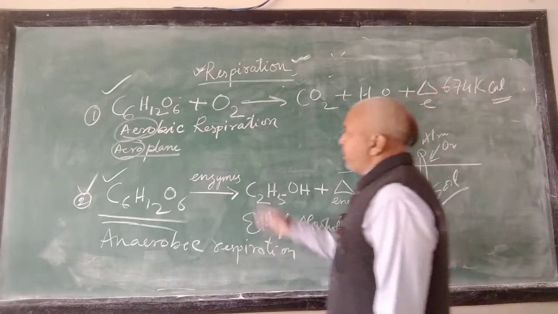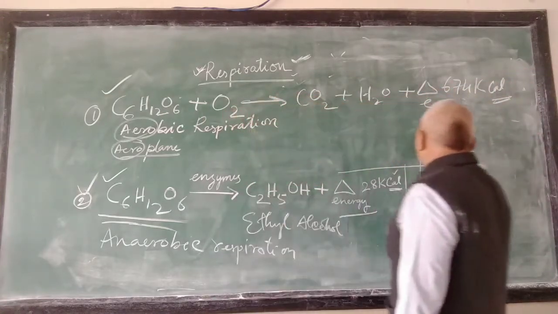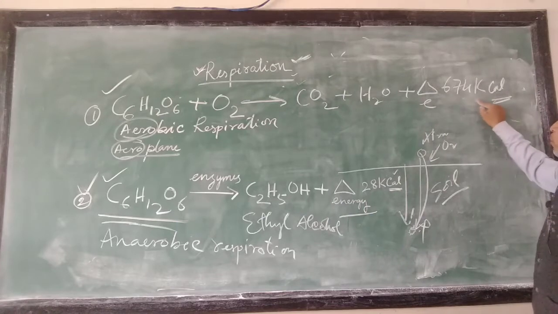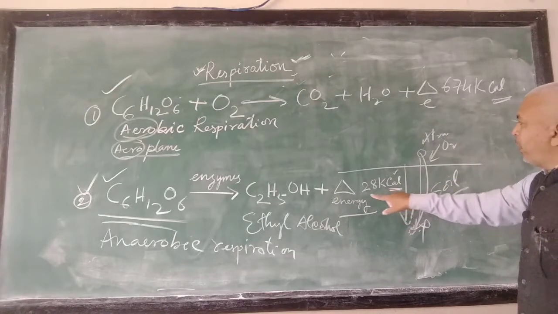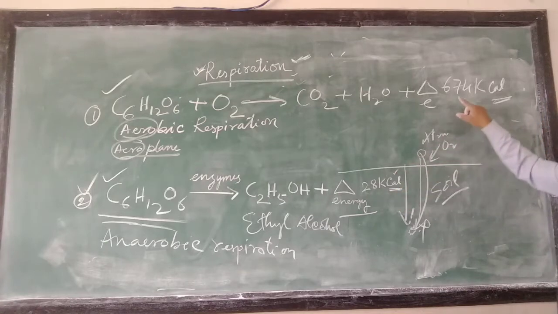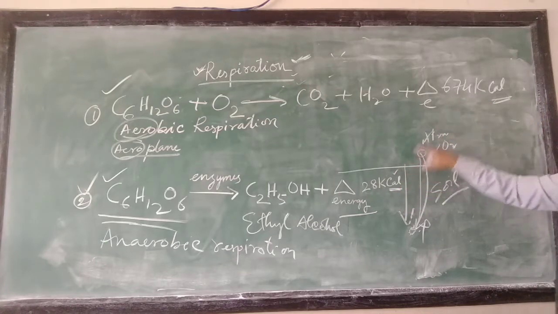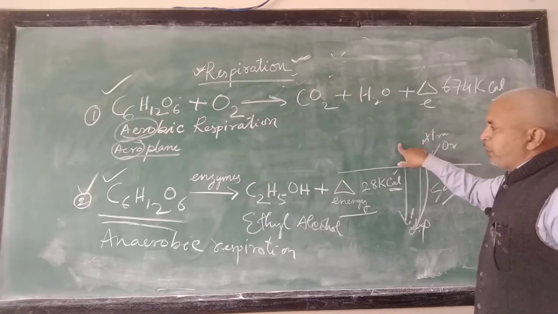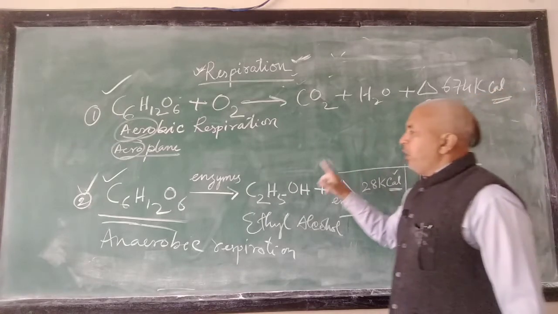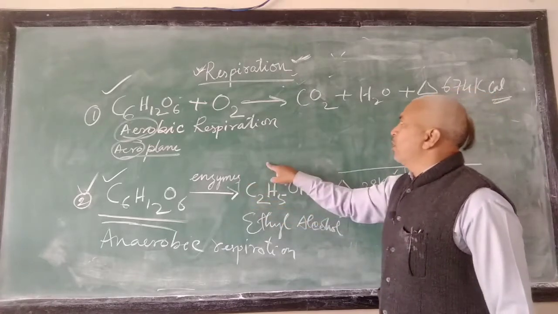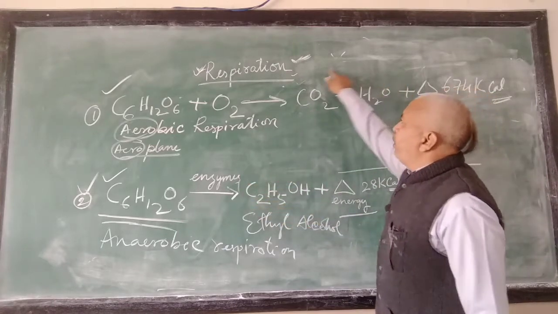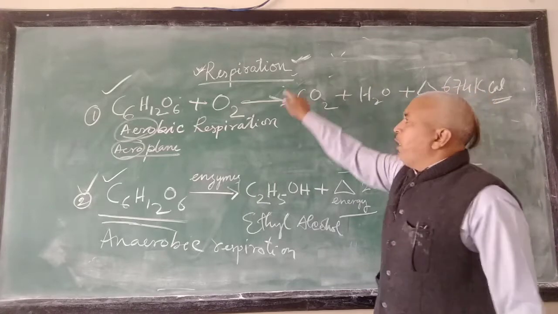The second difference is here a large quantity of energy is produced and in this case only 28 kilocalories, here 674. So, this is another difference between aerobic and anaerobic respiration. Another thing is, here ethyl alcohol is produced, but in aerobic respiration carbon dioxide and water is produced.